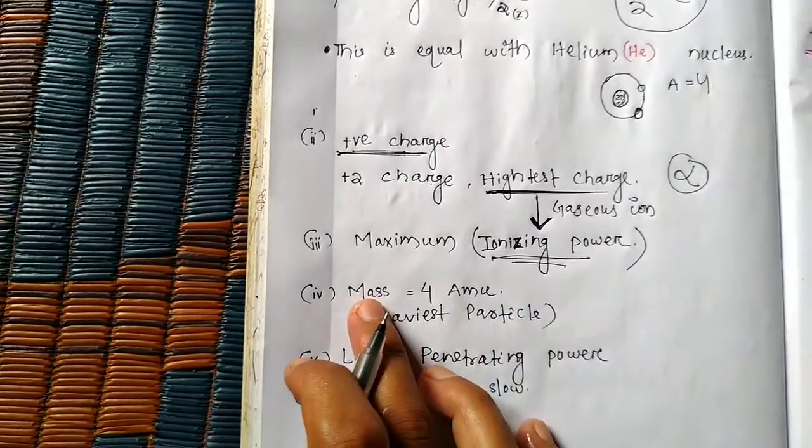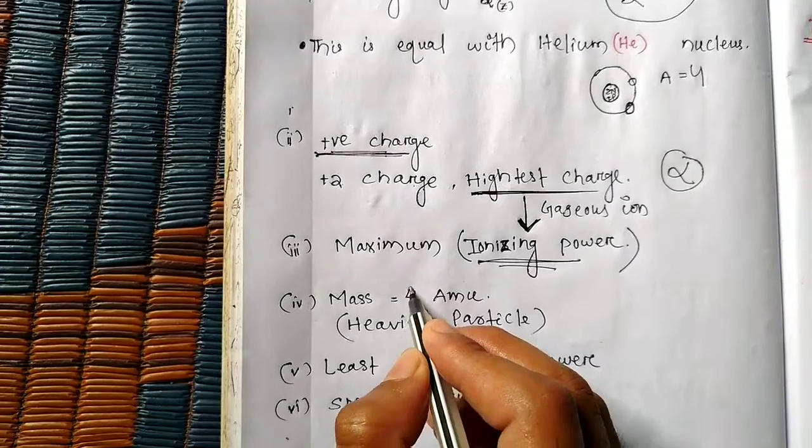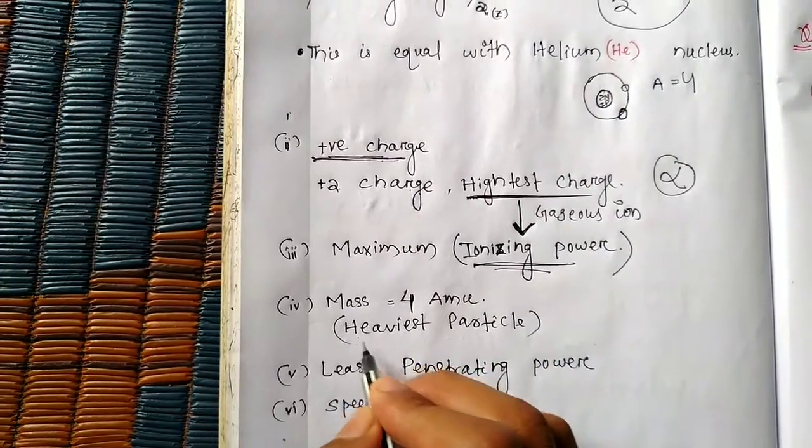Then students, the mass of an alpha particle is 4 AMU. It is the heaviest particle.